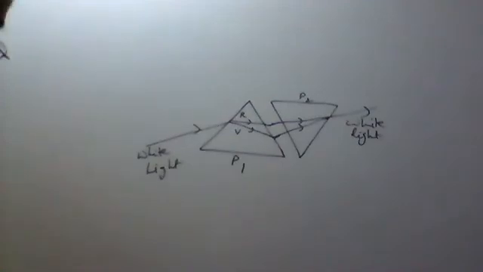Okay, so write the question. Give an experiment to show that white light is a mixture of 7 colors. Write its answer.